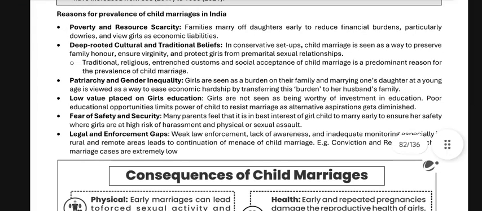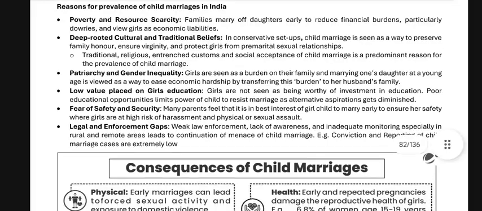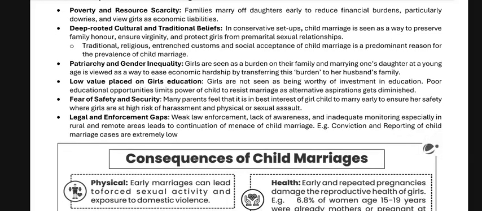Low value placed on girls' education. Girls are not seen as worthy of investment in education. Poor education limits the ability of a child to resist marriage, as alternative aspirations get diminished. Fear for safety and security: many parents feel it is in the best interest of the girl child to marry early to ensure her safety, as girls are at higher risk of harassment and physical or sexual assault.